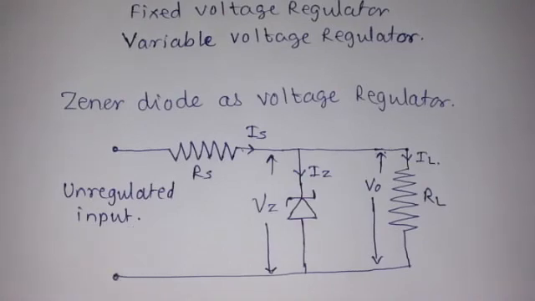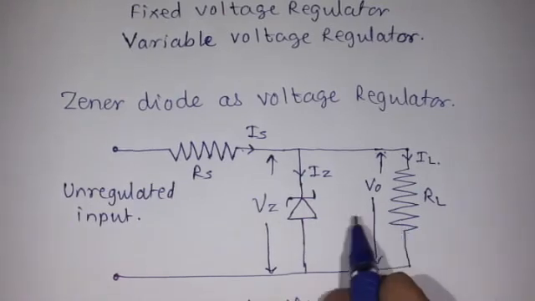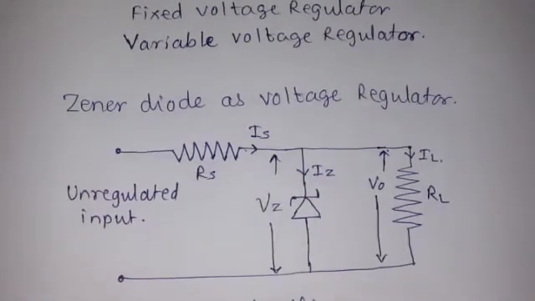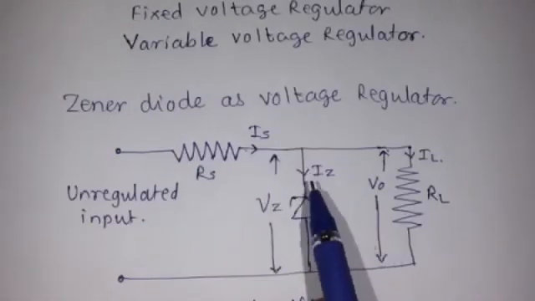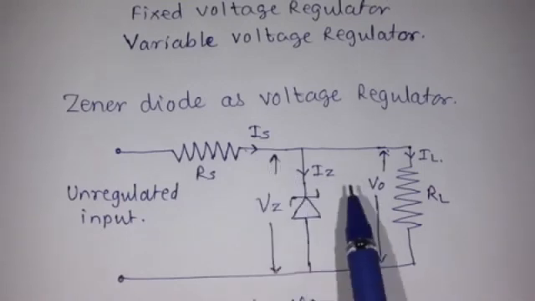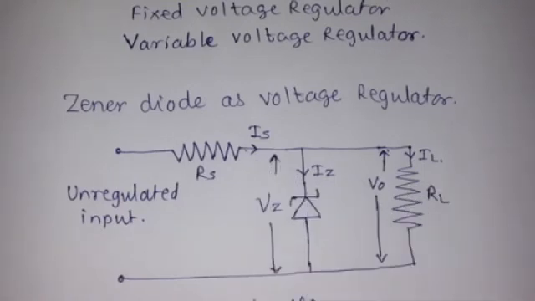So the value of series resistance is calculated as the input voltage Vi minus Vo, where Vo and Vz are the same, divided by the value of current which is flowing through this device, that is the total current flowing through the zener as well as the load current.